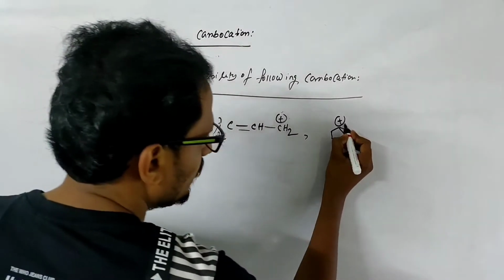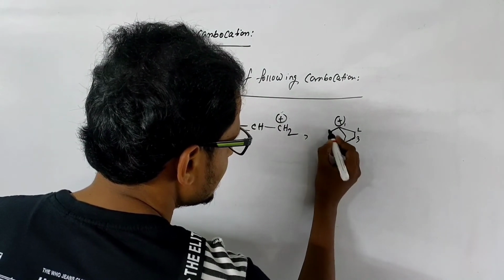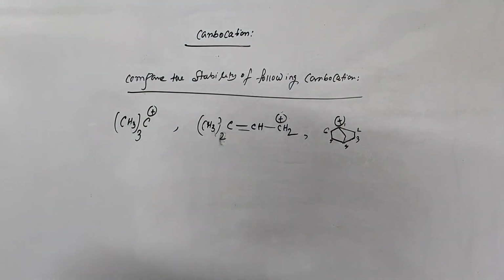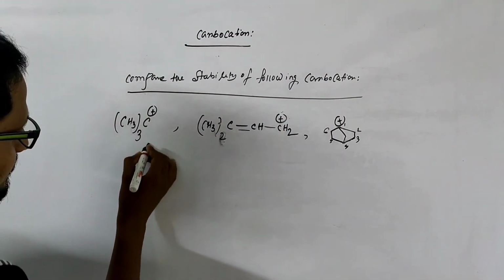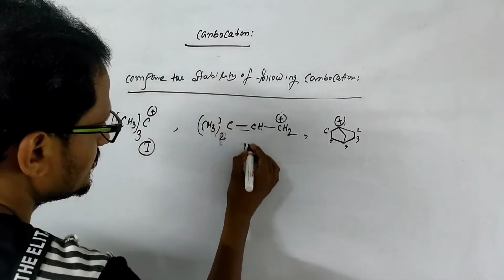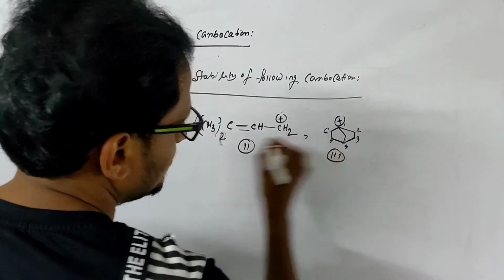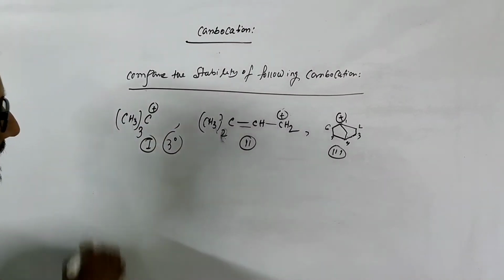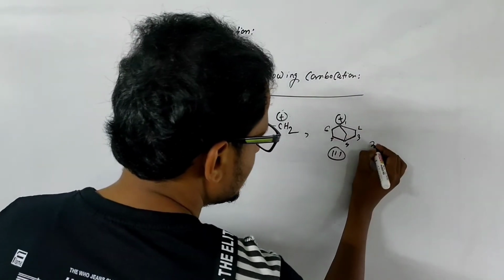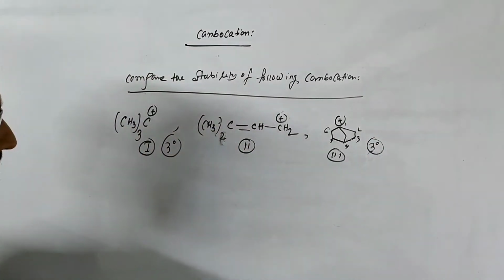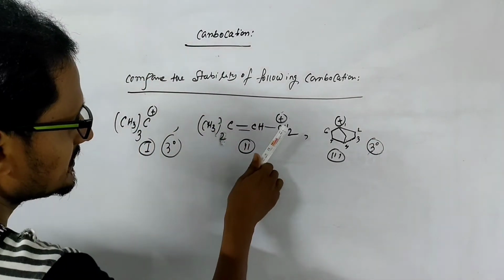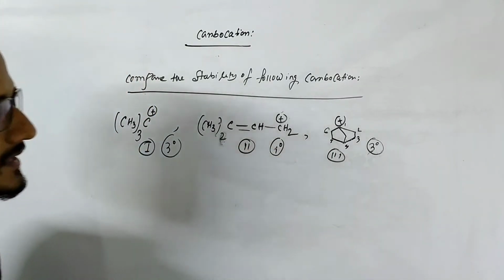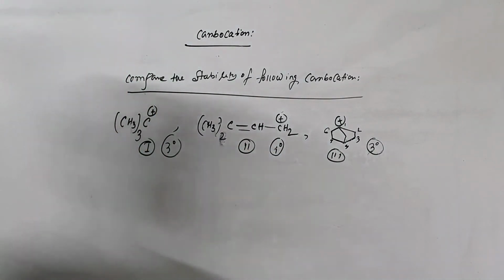So I think it has 1, 2, 3, 4, 5, 6. Yes, it is also six membered. So compare the stability of these carbocations. Now, first of all, if I take this carbocation, this is 1, this is 2, this is 3. Now, this carbocation is 3° carbocation, and this carbocation is also 3°, and this carbocation is just a 1° carbocation.